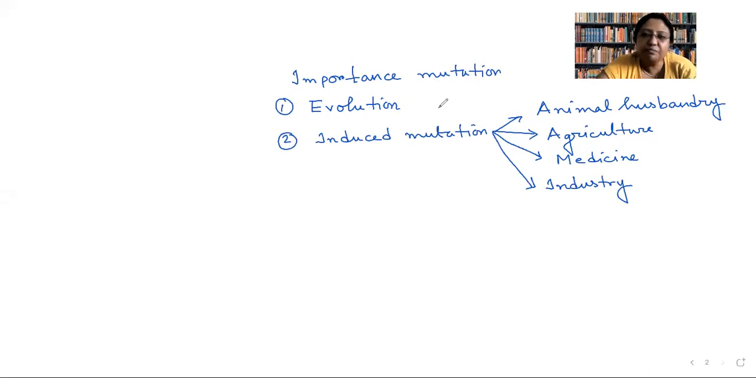So how is this improvement and creation of new strains done? That is done by using mutation. And this mutation doesn't occur naturally. We need to induce it. So that is done by induced mutation. In industry, let me tell you, for example, you know about the production of alcohol.